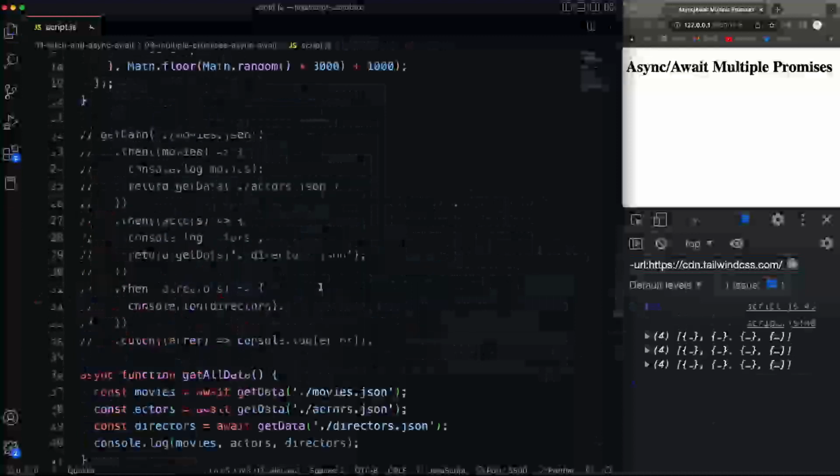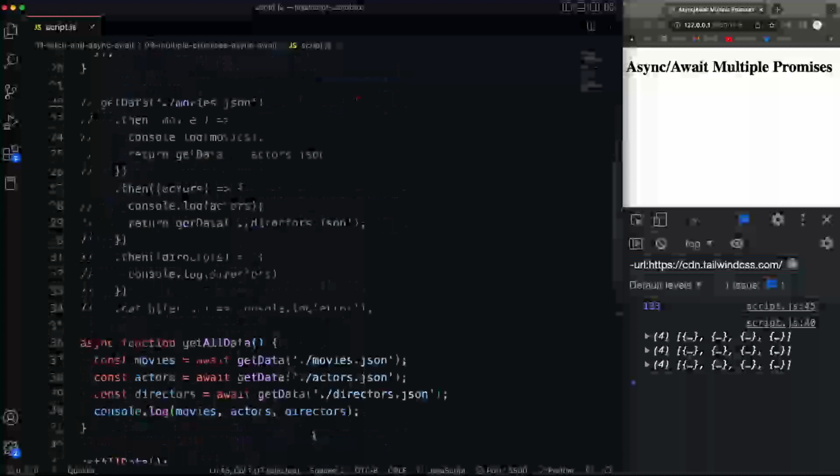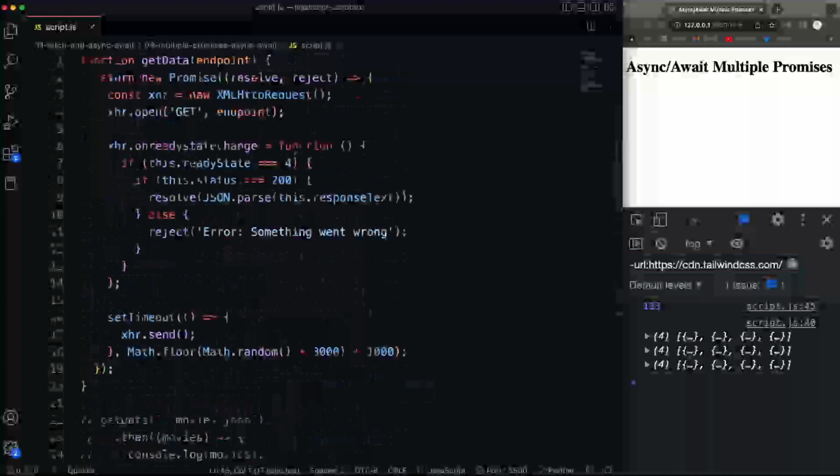Now, what I want to do next is show you how we could fetch this data using async await with the fetch API and skip using this getData function, because this was for learning. I wouldn't do this in real life. There's no reason to use the XHR object and write all this code when we can simply use the fetch API. But it is a learning experience, and now you should know exactly how this works.